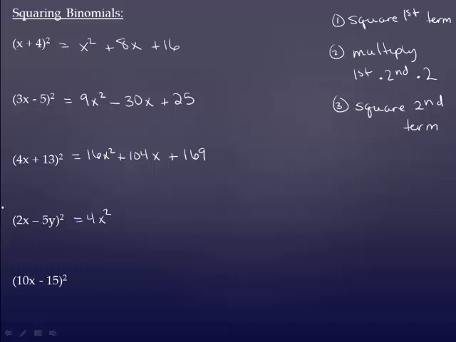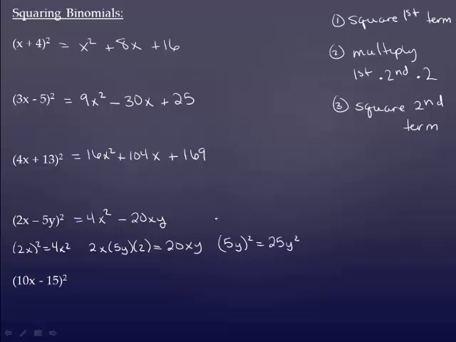So here, let me write that out. 2x times 5y, and then we want to multiply that by 2. That gives me 2 times 5 times 2 is 20xy, this is negative, so this is negative. And then 5y squared is 25y squared. So the first sign, positive or negative, will match what's in the parentheses. The second one will always be positive.